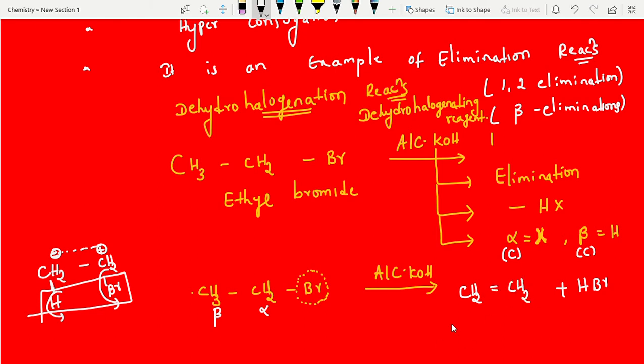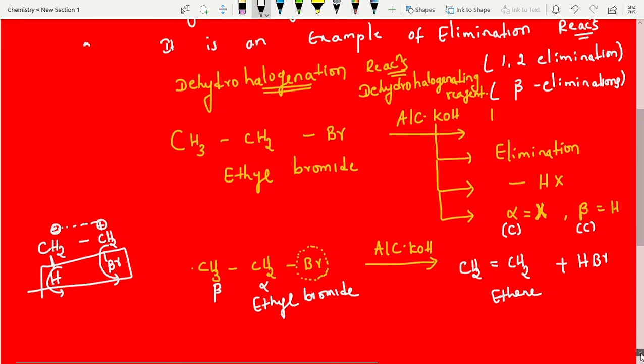Elimination. Whenever an elimination reaction occurs, a new bond forms. This is a double bond. Finally, what is the name of this compound? Ethyl bromide. And what about this one? Ethene. Right? Clear? Now we'll take the next example.